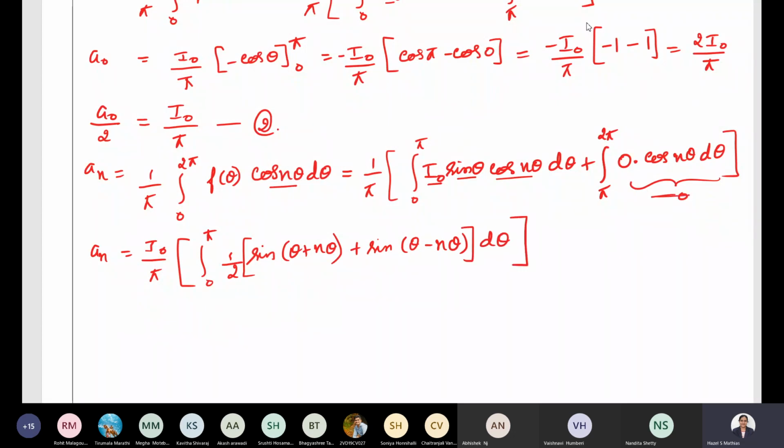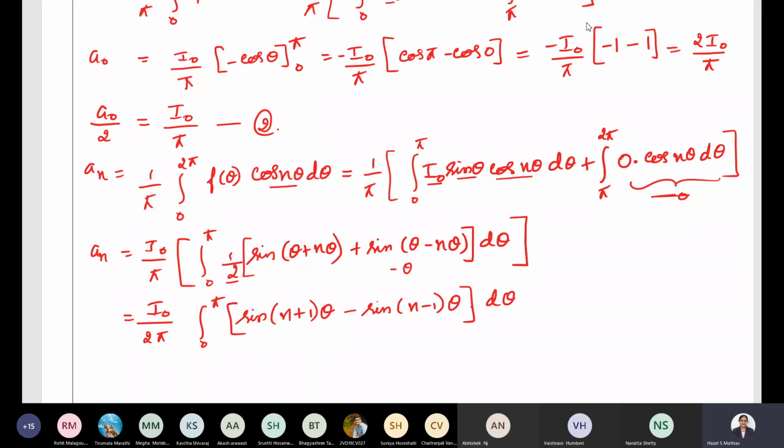So this term is going to be 0. Now it will be I naught divided by, let's take this 2 outside, 2 pi. Then integral 0 to pi, I can write it as sin n plus 1 into theta, minus sin n minus 1 into theta d theta. Is it okay everyone? What I did, from here I took theta outside, and from here I took minus theta outside. So this is what I get.